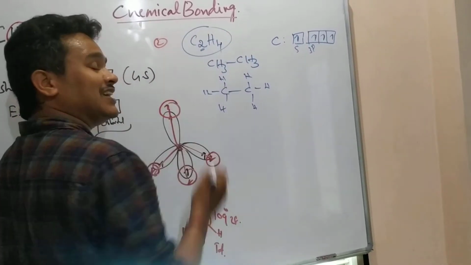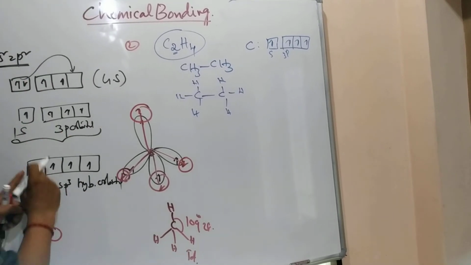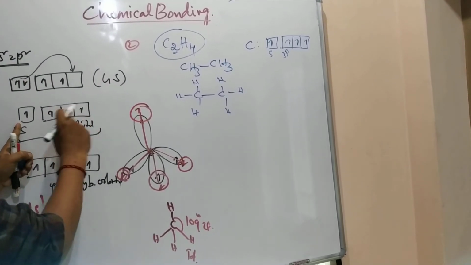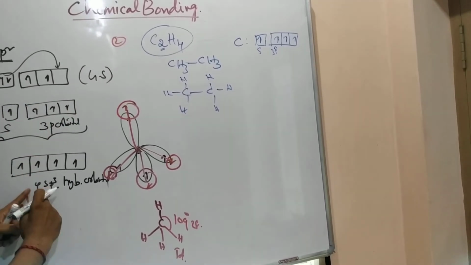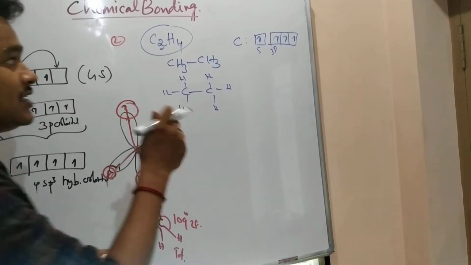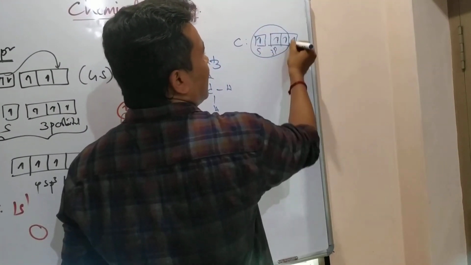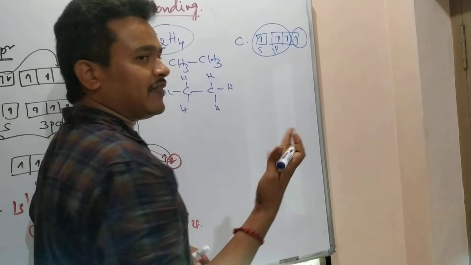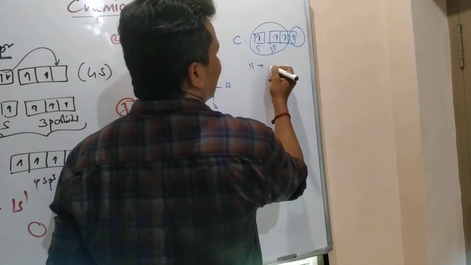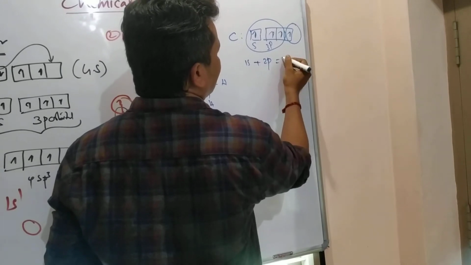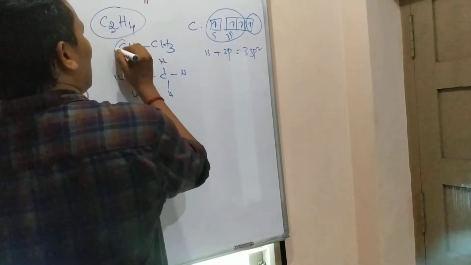In the previous molecule, 1s and all 3 p orbitals participated, so 4 sp3 orbitals came. In this case, 1s and only 2 p orbitals participate. This remaining p orbital does not participate in the hybridization. That is the nature of this molecule. Here 1s and 2p mix. What is coming? 3 sp2. I am talking about 1 carbon.